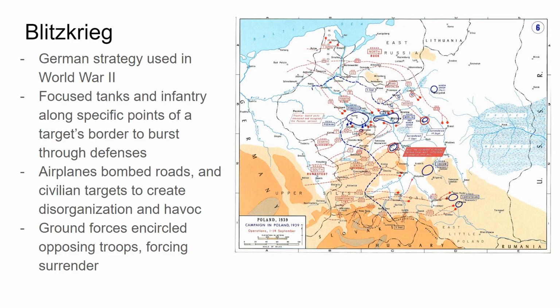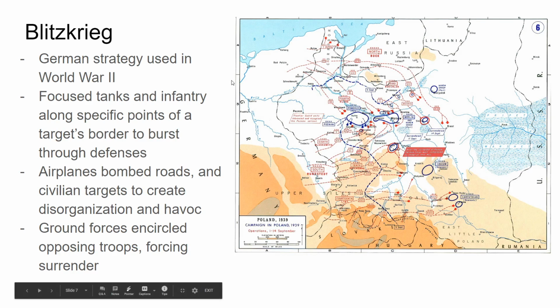As with everything else throughout the 1930s, the German military was developing a new strategy for fighting war. Because of the technological advances they made to tanks and airplanes, they developed a strategy called Blitzkrieg. Blitzkrieg had two components.